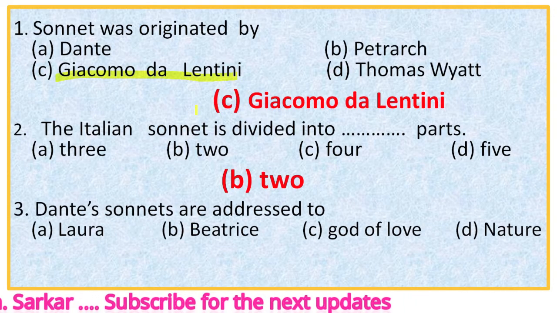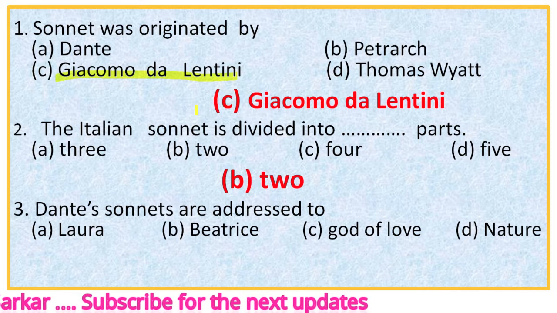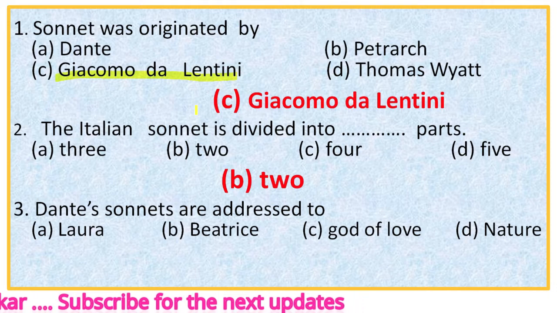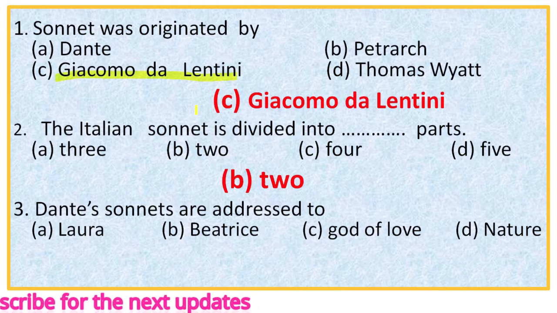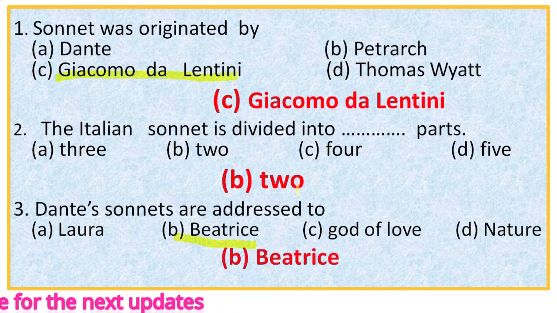Next, number 3. Dante's sonnets are addressed to. We know that Dante wrote sonnets addressing to his lady love named Beatrice. So the right option is B, because all his sonnets are addressed to his lady love named Beatrice.